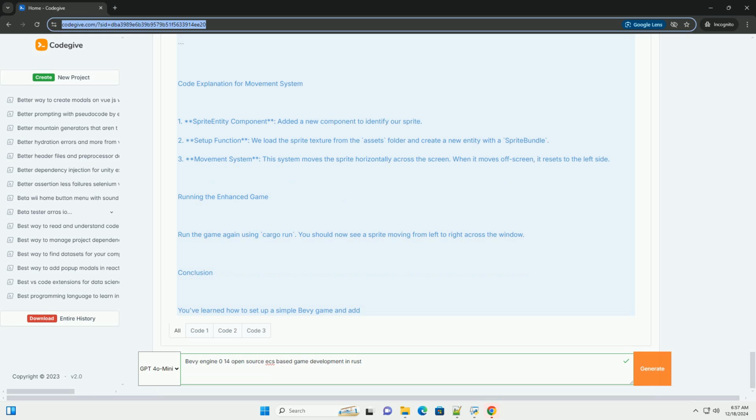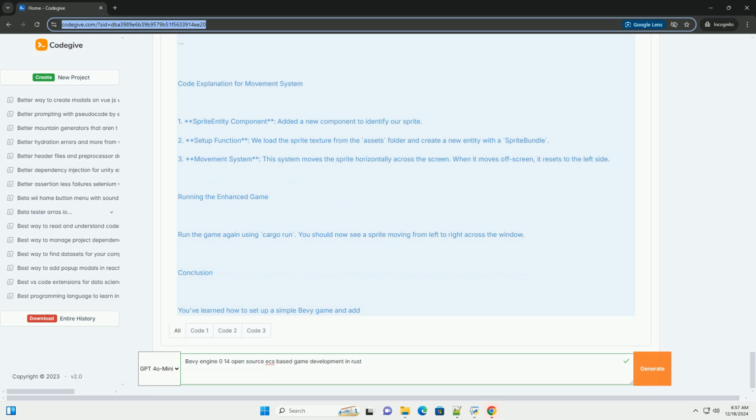Game loop system. We add a system that runs every frame to print hello world, if our hello world entity exists. 3. Setup function. This function spawns a 2D camera and an entity with the hello world component. 4. Hello world system. This system checks if there are any entities with the hello world component and prints a message to the console.